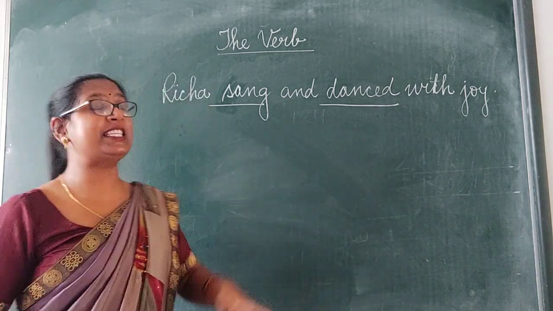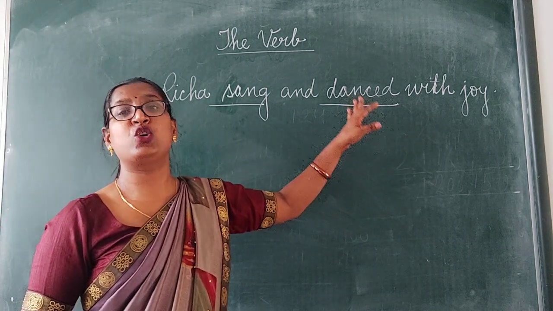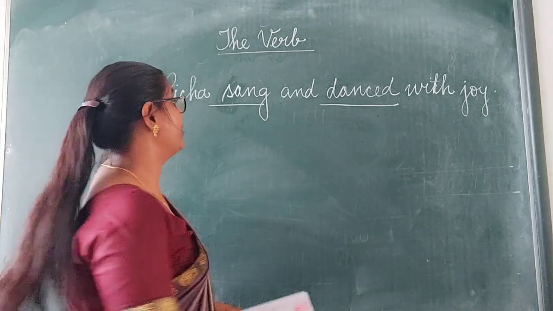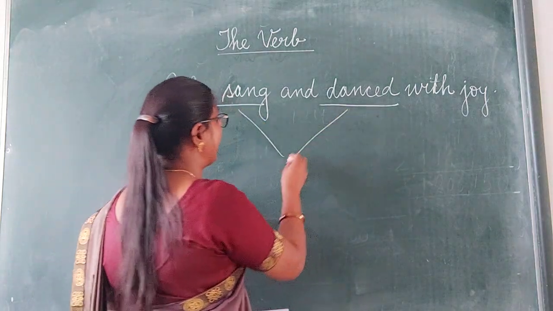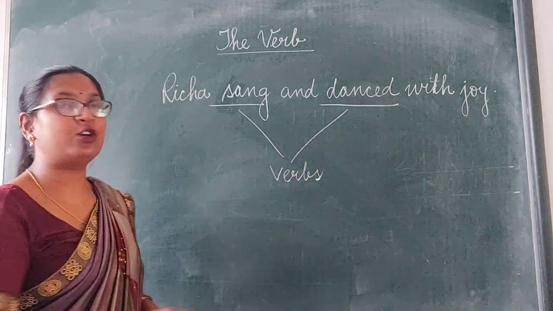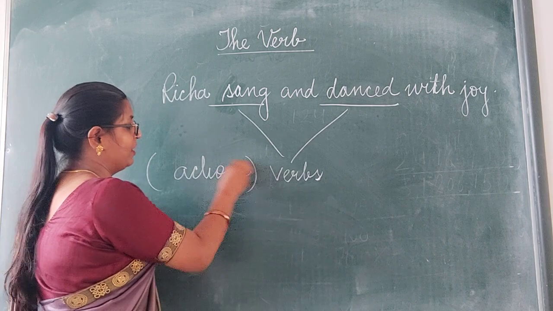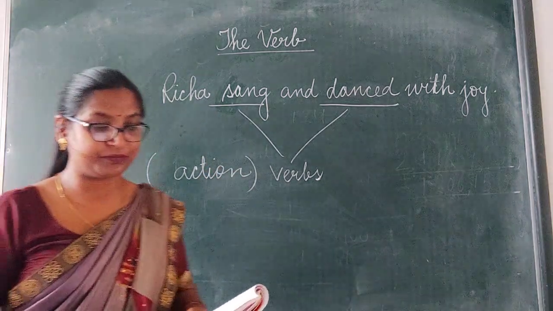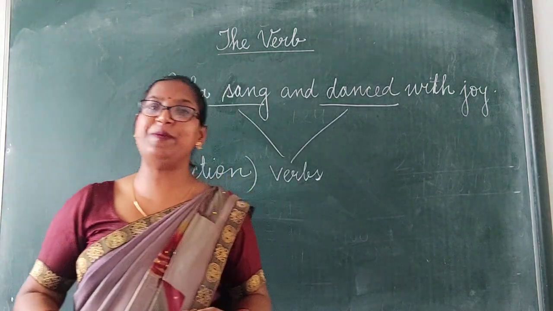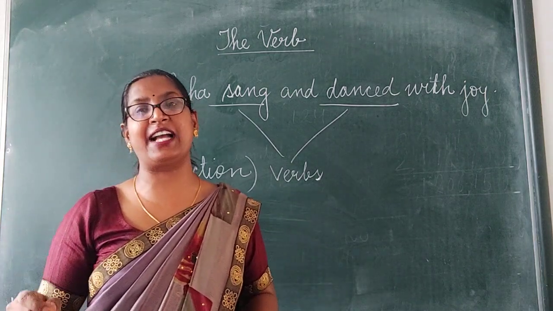Now, these action words are called verbs. They are verbs because they are expressing the action. They are showing the action. A verb is a word which shows action, which expresses action.